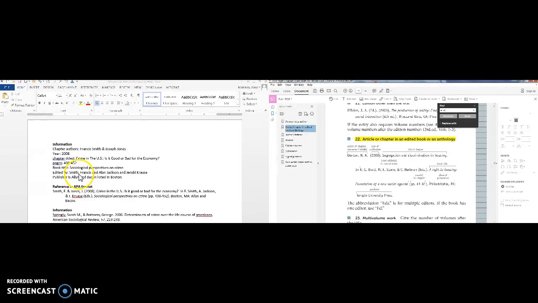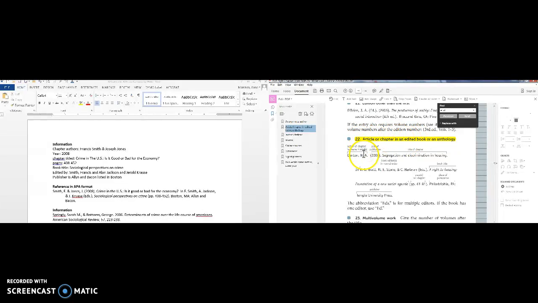Remember, whenever there's a comma there, that means the names are reversed. This particular chapter that I read was written by Francis Smith and Joseph Jones. So they didn't write the whole book, and these people edited the whole book. So it's important that I'm looking for a chapter in an edited book.